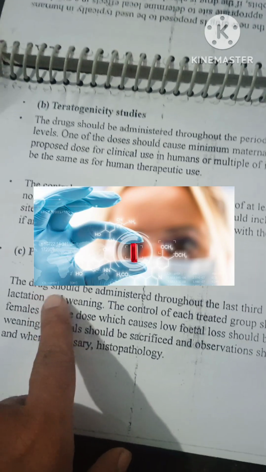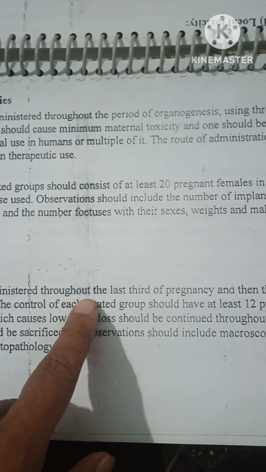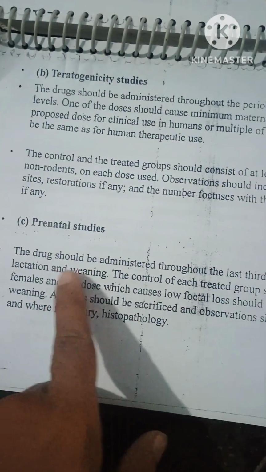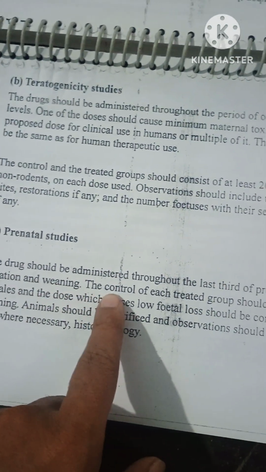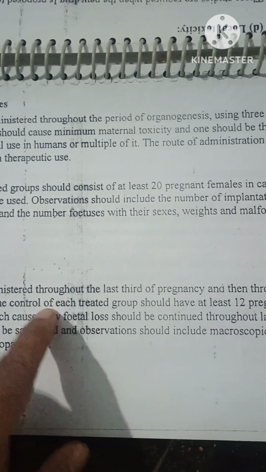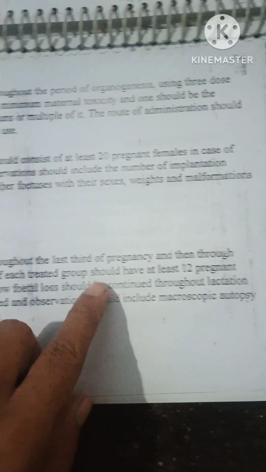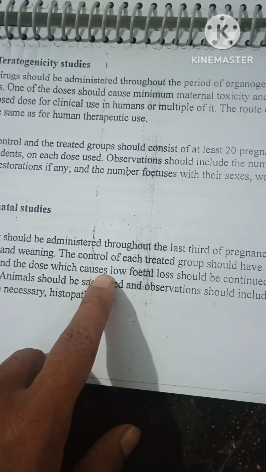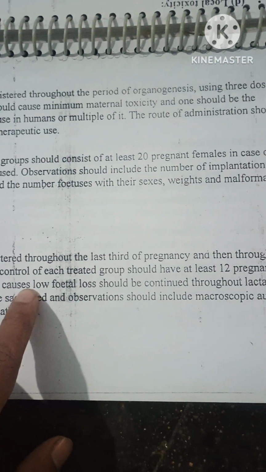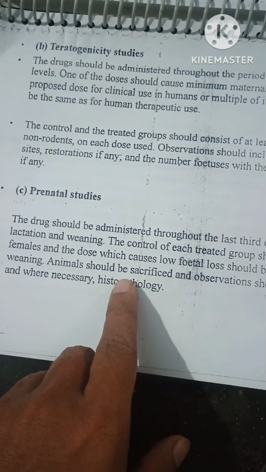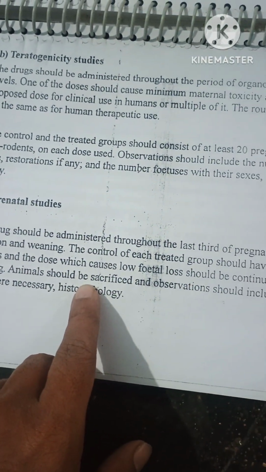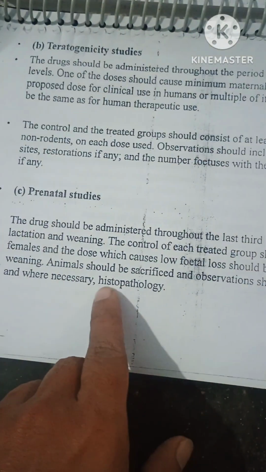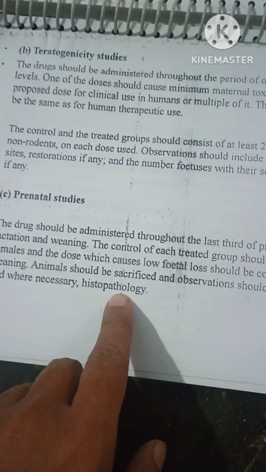Perinatal study. The drug should be administered throughout the last third of pregnancy and then through lactation and weaning. The control and each treated group should have at least 12 females, and the dose which causes low fetal loss should be continued throughout lactation and weaning. Animals should be sacrificed and observations should continue, including macroscopic autopsy and where necessary histopathology.